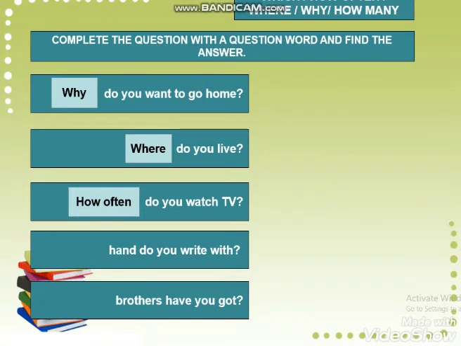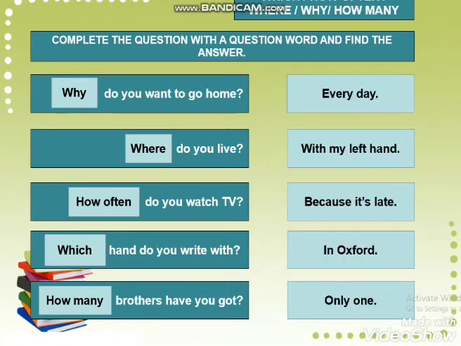Which hand do you write with? So here we have a choice, left or right. So you have to ask with which hand you write with. How many brothers have you got? Brothers is a countable word, so you have to add how many: how many brothers have you got?